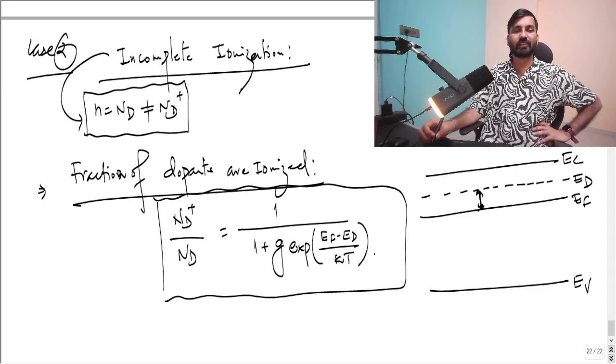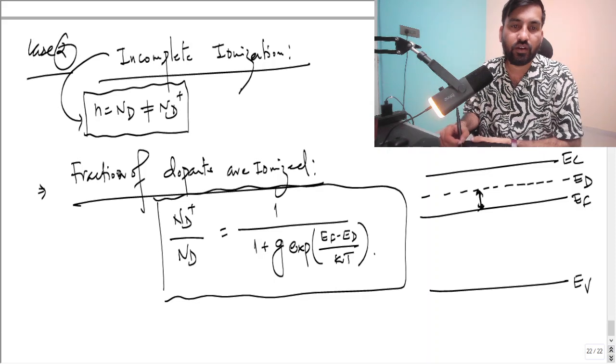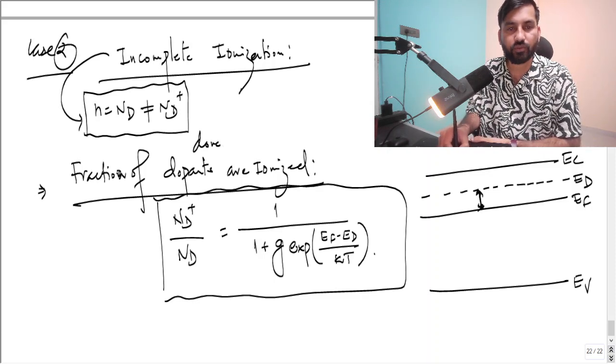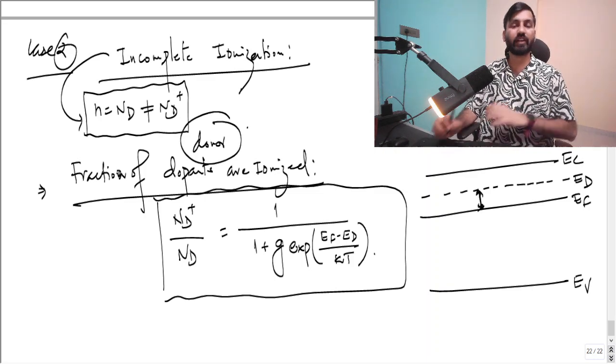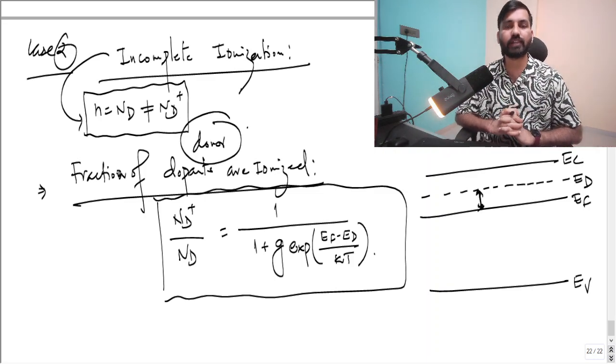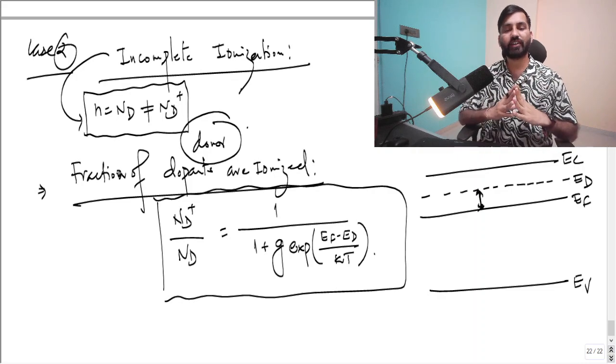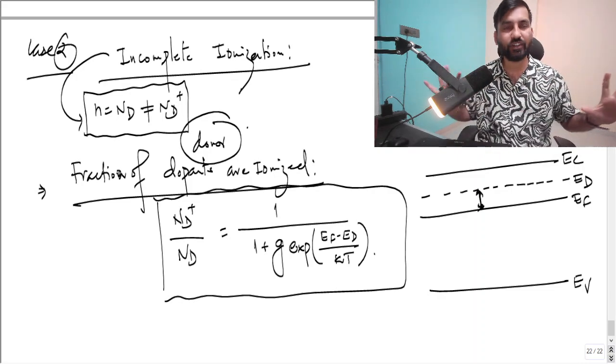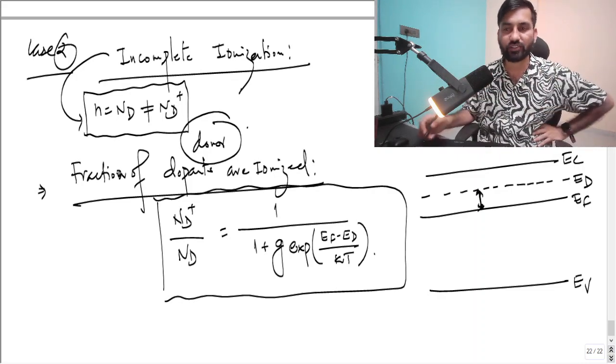Fraction of donor dopants. Okay, I'm talking about donor atoms, right? We are talking about n-type semiconductor, right? So this is the formula that you have to use, and each and every information is given. We will solve that question also.